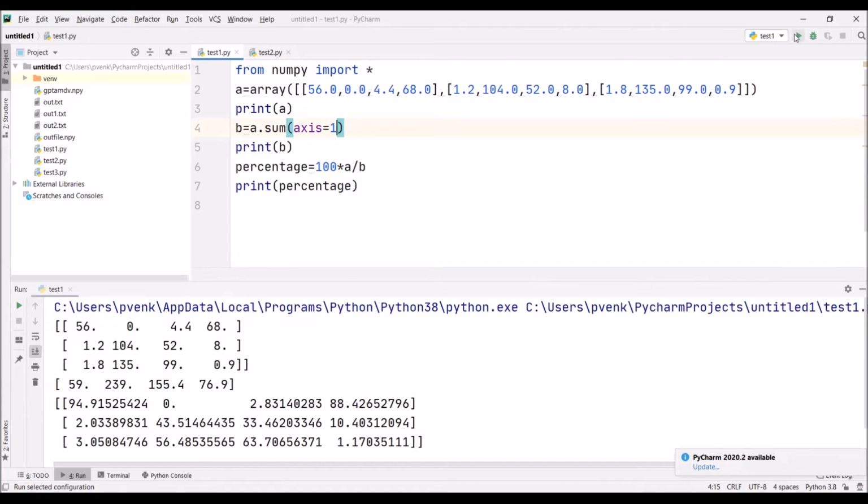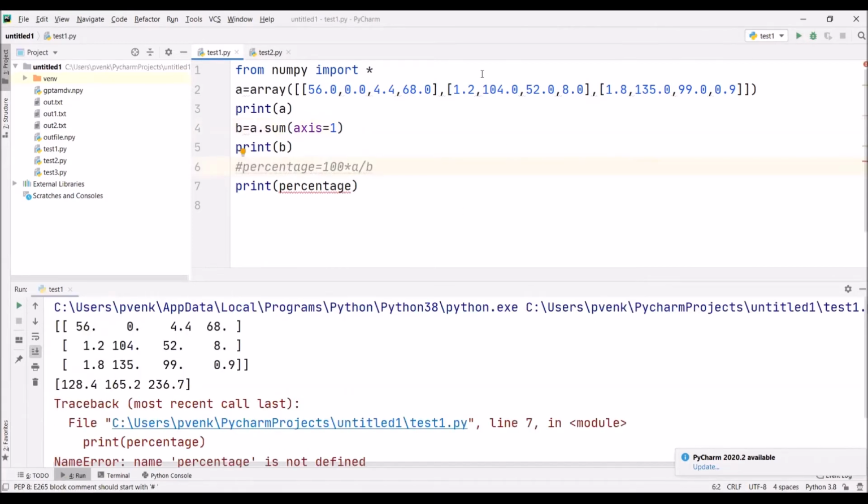When we use axis equal to 1, this will give the sum of the elements row-wise. So when I execute this, you can observe here, we are getting the sum of elements of the first row, that is 56, 0, 4.4, 68, which is 128, then the sum of elements of the second row and the sum of elements of the third row. This is how we can use axis equal to 1 to get the sum of elements of rows, and axis equal to 0 to get the sum of elements of columns.